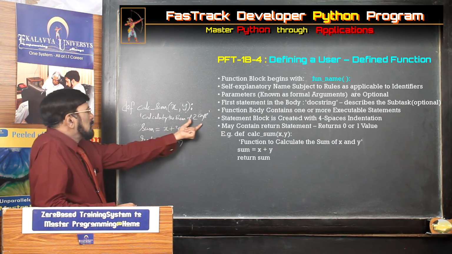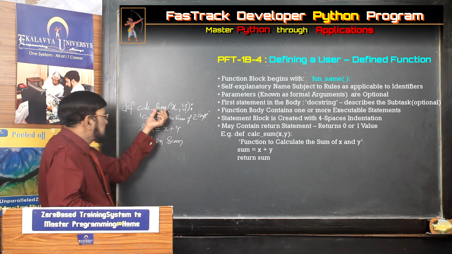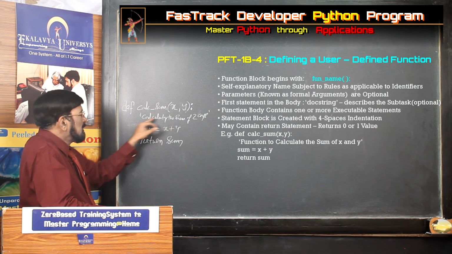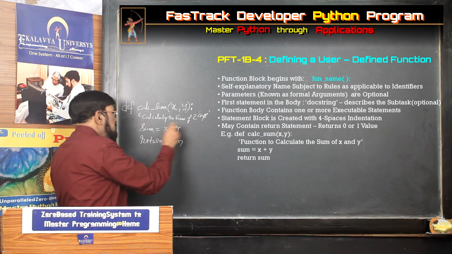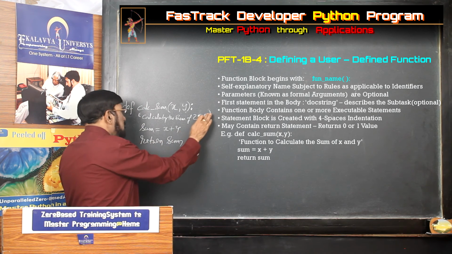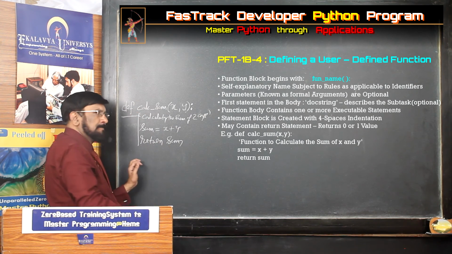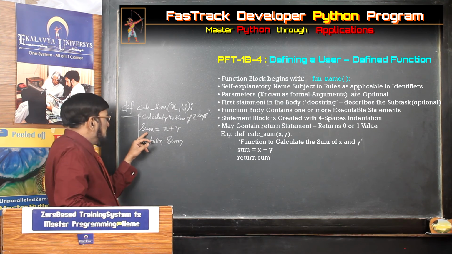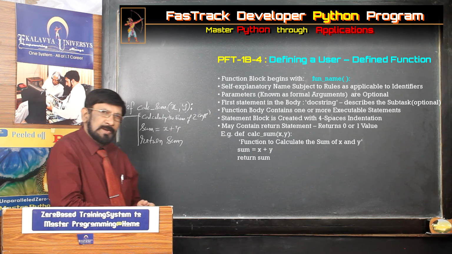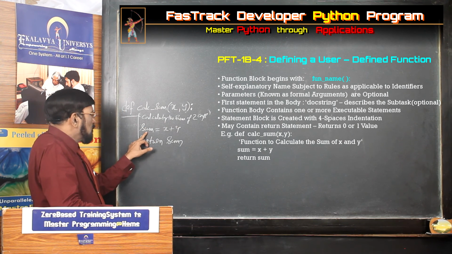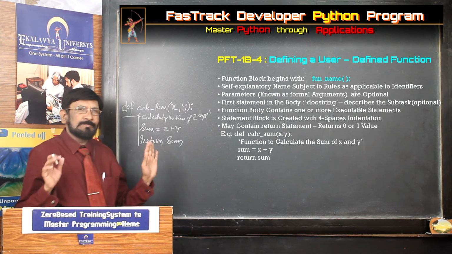Thereafter we have to write a docstring. The docstring explains the subtask of this function, which we have to write in a precise manner. Always remember, this is a string. Here, the indentation of four spaces you should maintain. Thereafter, what is the formula? Sum is equal to x plus y, that you are writing. Sum is the local variable. Thereafter we have to write return sum.